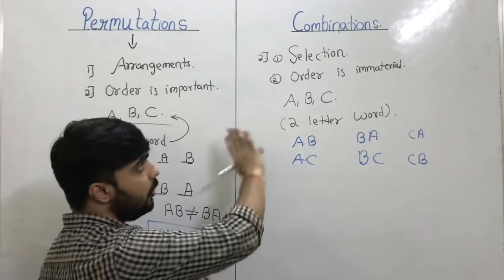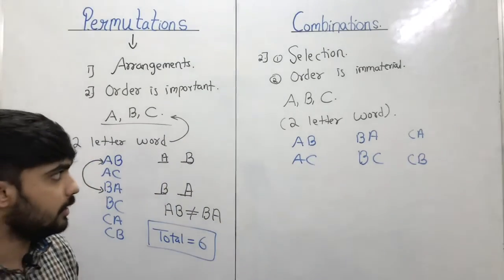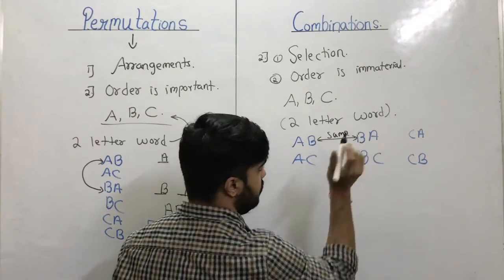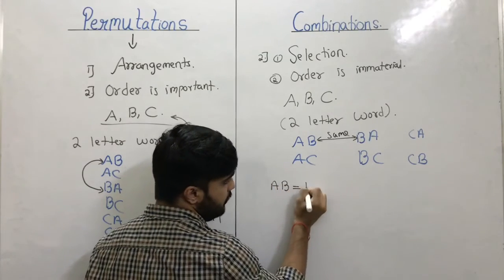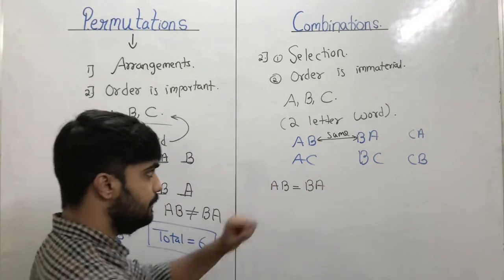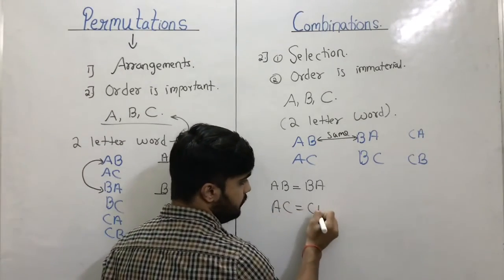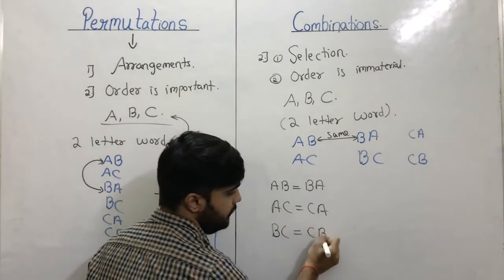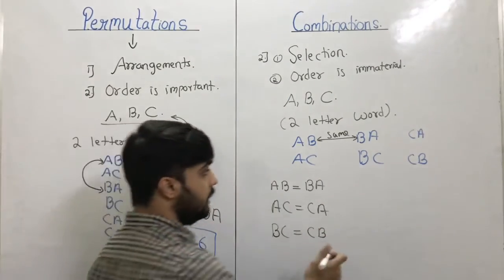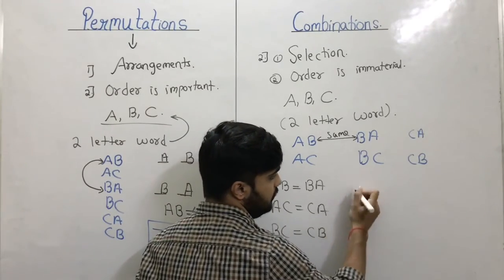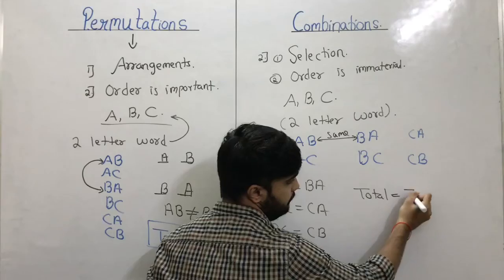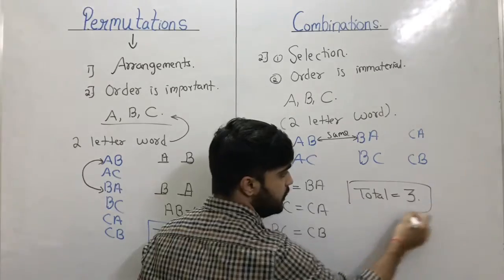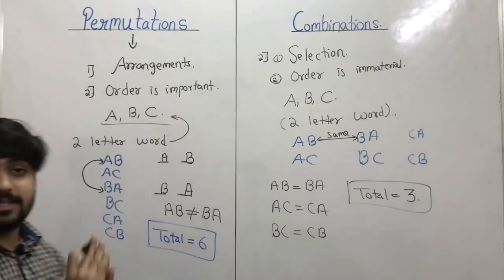Now in this case order is immaterial, or order is not important. So AB and BA are one and the same. AB is equal to BA. Similarly AC is equal to CA and BC is equal to CB. So in total we got 3 combinations. This is the basic difference between permutation and combination. Hope this difference is clear to you.